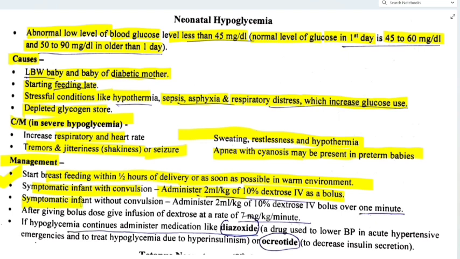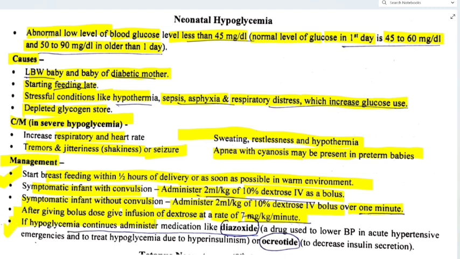Symptomatic infant without convulsion, what we have to do? Administer 2 ml per kg of 10% dextrose IV bolus over 1 minute. After giving the bolus dose, give an infusion of dextrose at a rate of 7 mg per kg per minute. If hypoglycemia continues, administer medication like diazoxide, a drug used to lower BP in acute hypertensive emergencies and to treat hypoglycemia due to hyperinsulinism.